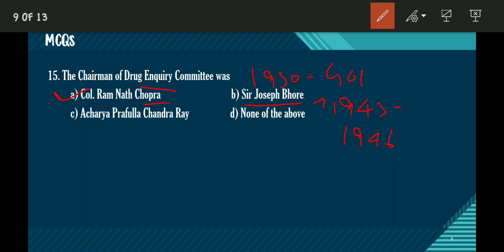And Acharya Prafulla Chandra Roy is known as the father of Indian chemical science, and in 1901 he founded the Bengal Chemical and Pharmaceutical Works in Calcutta. So he is also a very important person. The answer of this question is option A, Colonel Ramnath Chopra, the chairman of Drug Enquiry Committee.